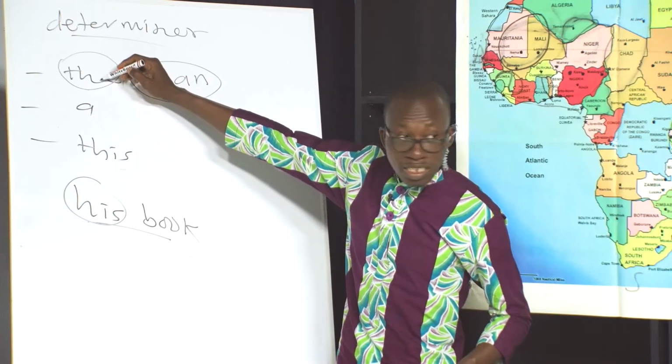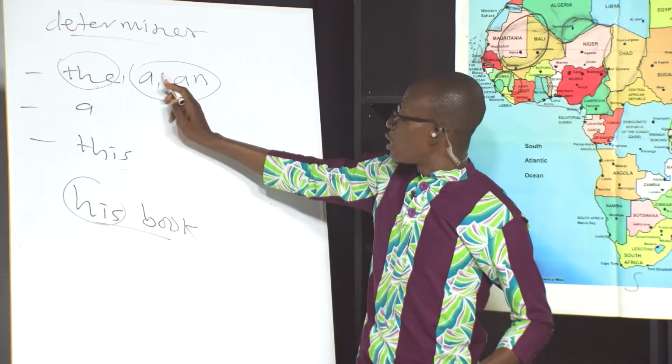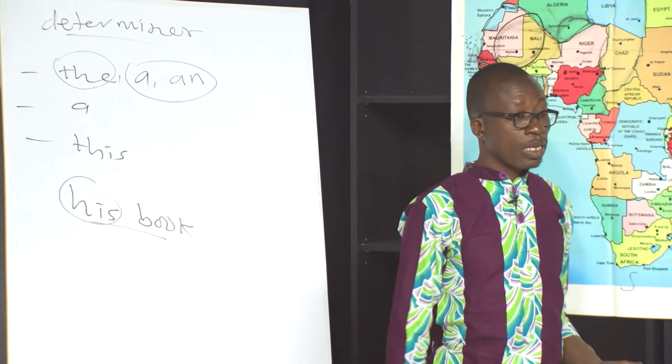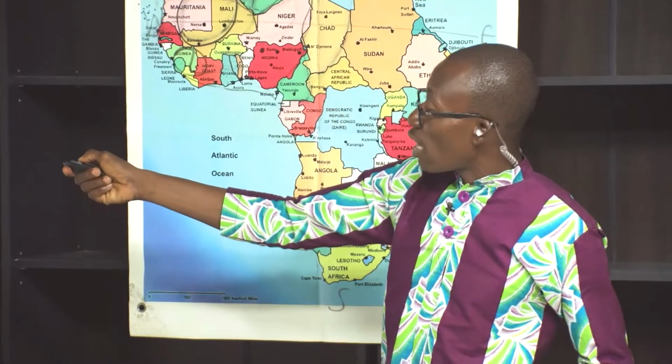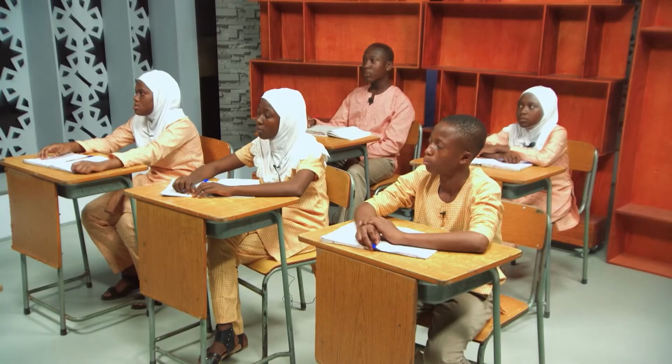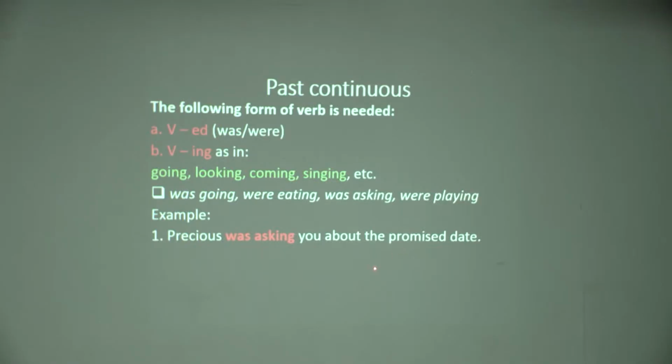There is a definite article, but these two, a and an, are indefinite articles. When we're also talking about determiners, we talk about them. So over there we have the article, or a determiner. As a clue, anytime you see an article, any of these, the, a or an, or a determiner before a word, that word is certainly a noun. So for that reason, in "they promised", promise here cannot be a verb, but a noun.